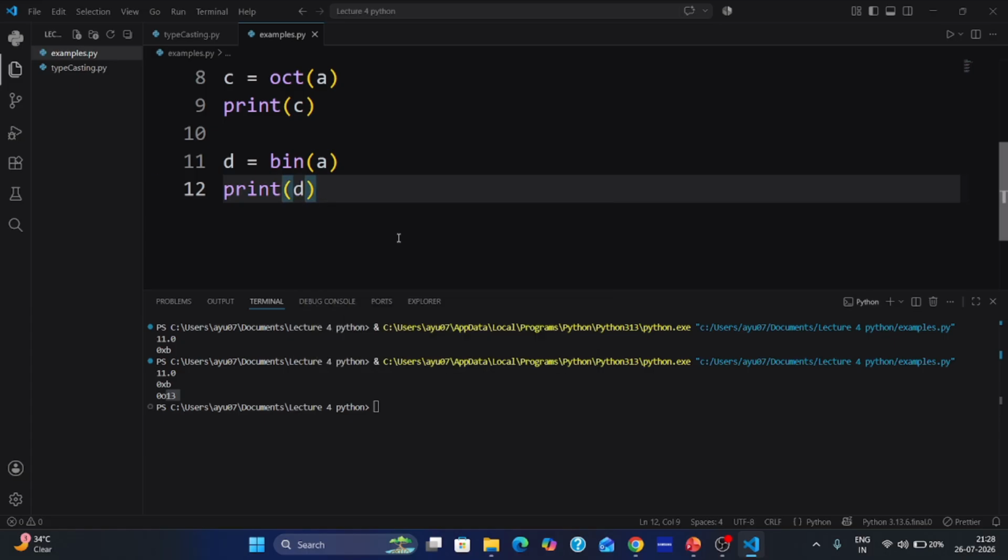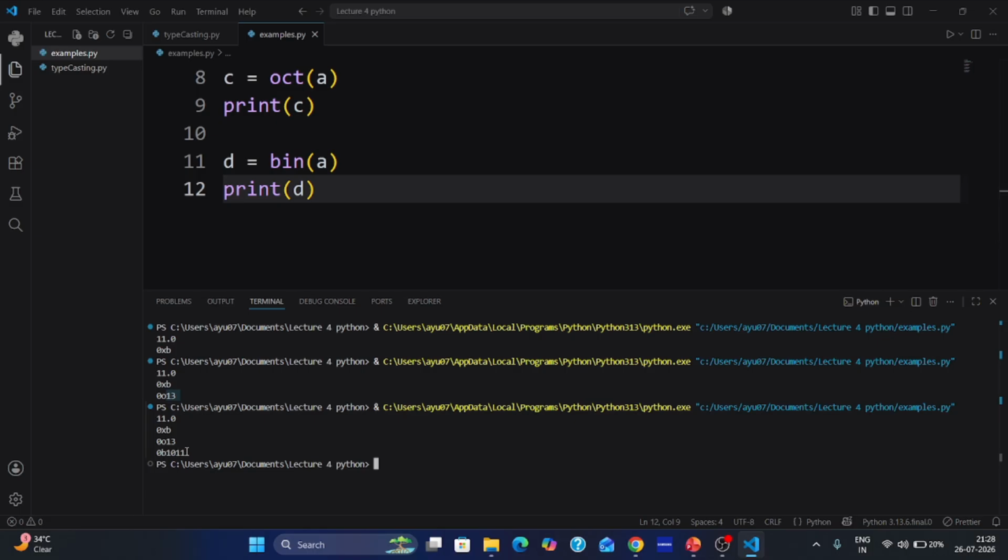Print D. What will you get here? The binary of 11 is 0b1011. Don't look at the 0b, see only 1011, because 0b is the prefix in Python. So our answer is 1011. So we have seen binary.